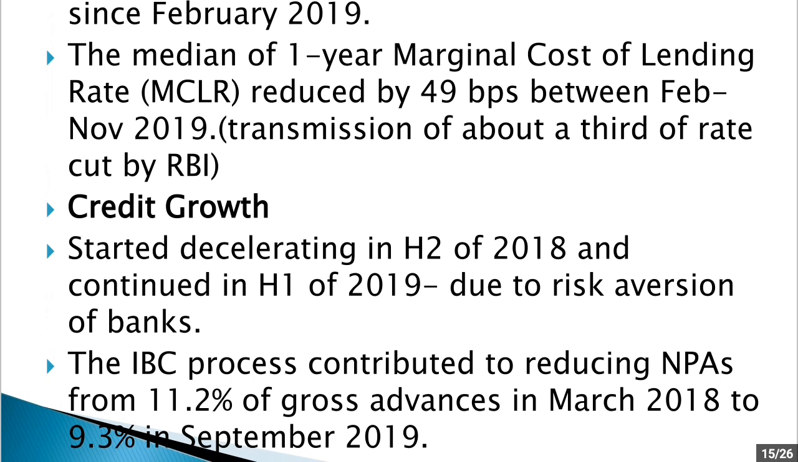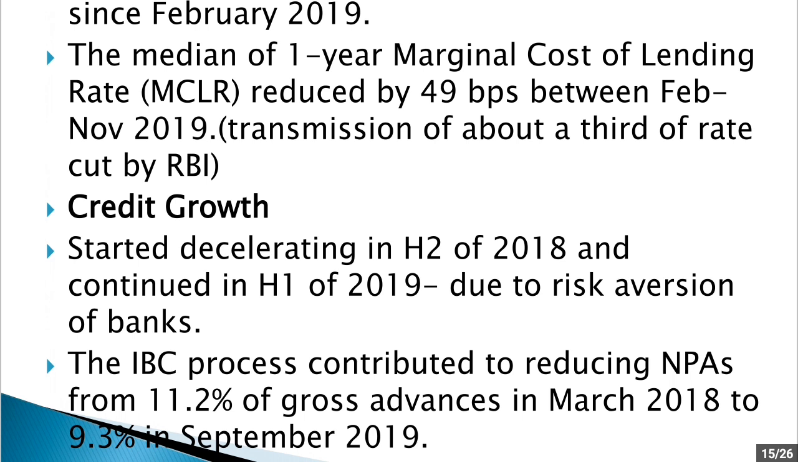Now, credit started decelerating in half two of 2018. So, since 2018, the loans being given by the banks started reducing, and this trend of reduced lending continued in half one of 2019. Now, this was because of risk aversion by banks. So, banks are not lending much because they already have a lot of non-performing assets, and banks are facing a lot of pressure. That is why banks are risk averse, or banks are not taking risk. So there has been a slump in the credit given by banks.